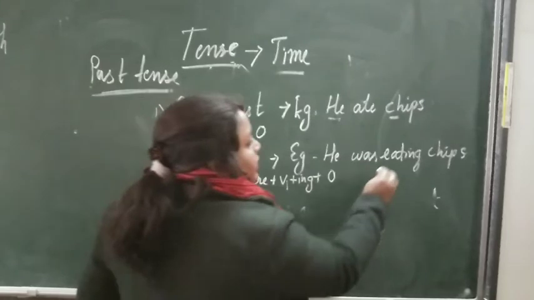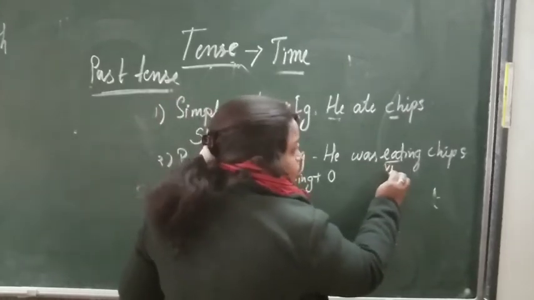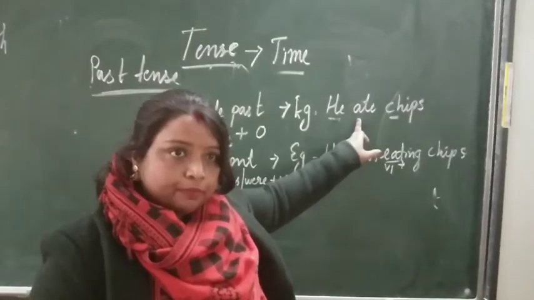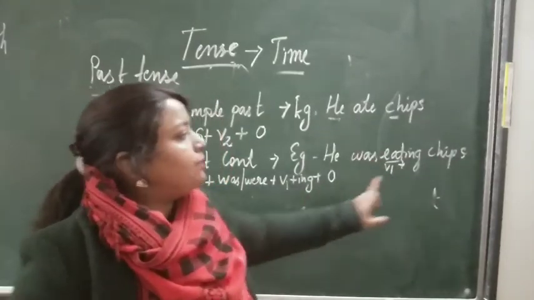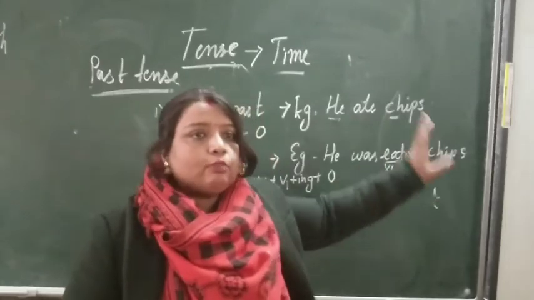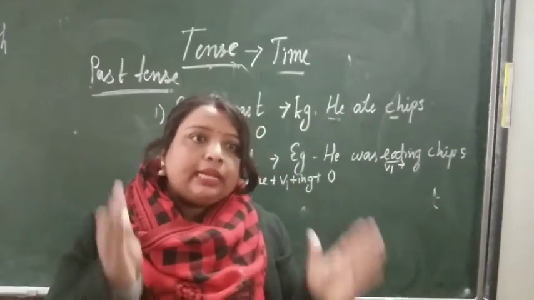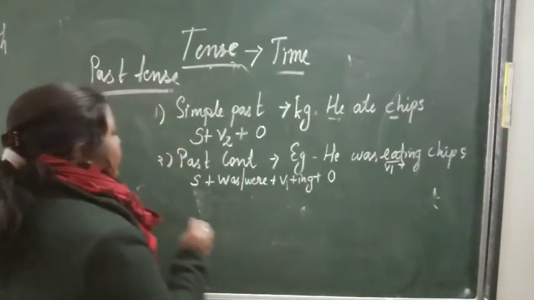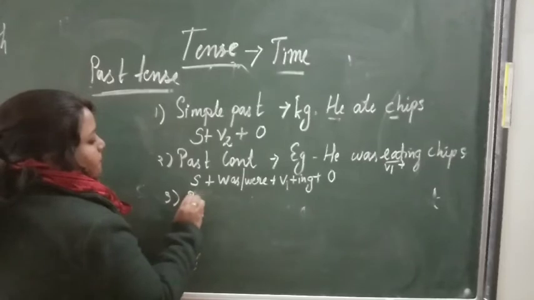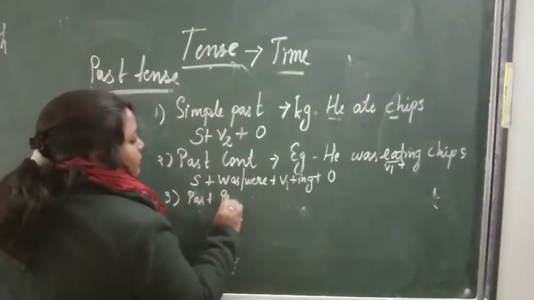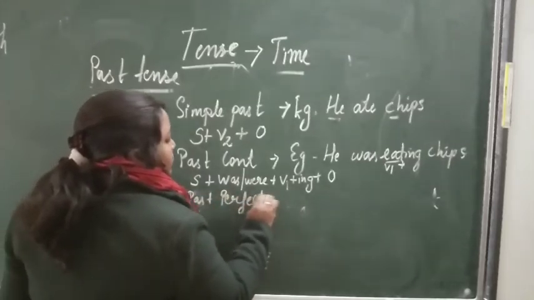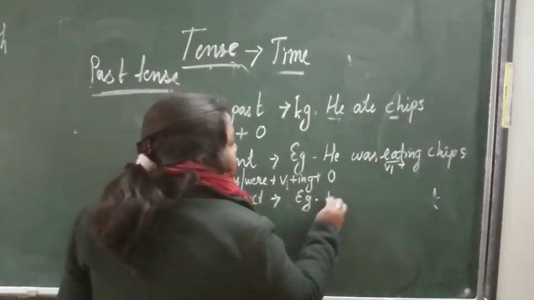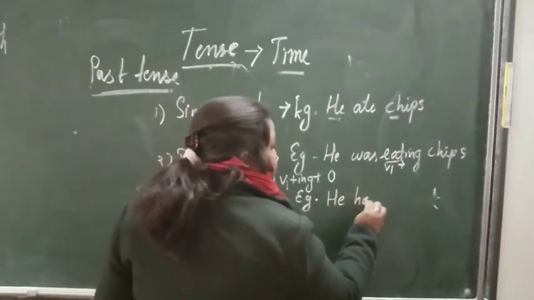Now this is what? Eat is verb first form. So verb first form plus ing. This was verb second form. Okay. First form plus ing plus object. It means subject and object remain the same in all. Only the middle part, the verb and all, changes. This much clear? Yes. Now third is past perfect. Past perfect, the same sentence if you change, what will it be? He had.